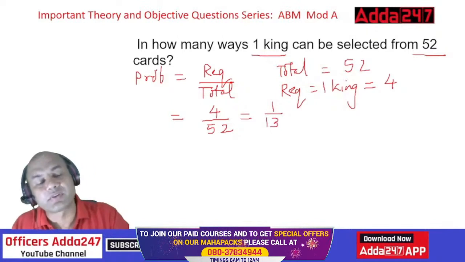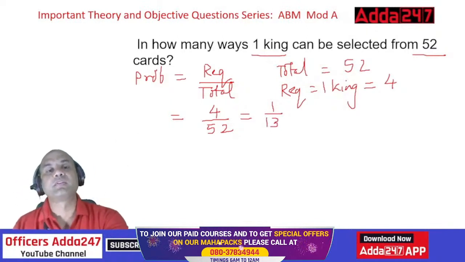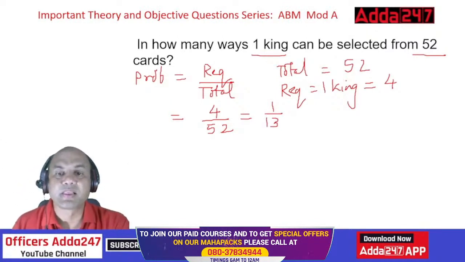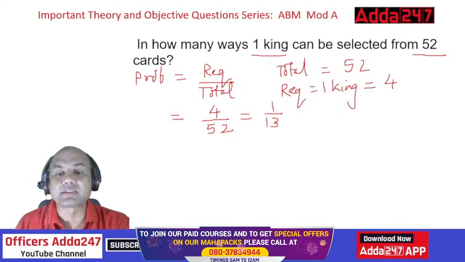Now solve this, everyone. Let me see who can solve right now immediately. See here, your exams are near. You can't take things lightly. What is the answer? 1 upon 13, right?